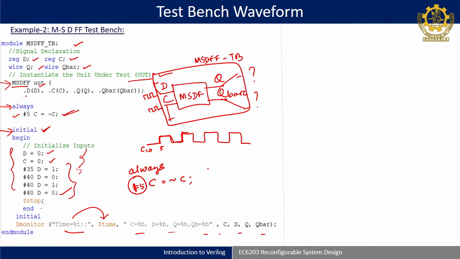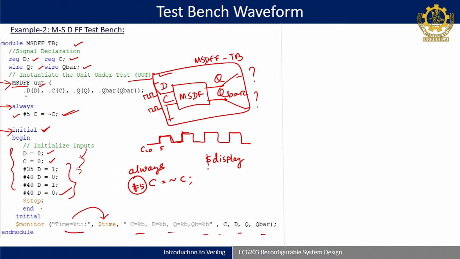Another important note to remember: like dollar monitor, there is another display command called dollar display. But dollar display will execute only once, like initial; it will not give you a continuous display output.